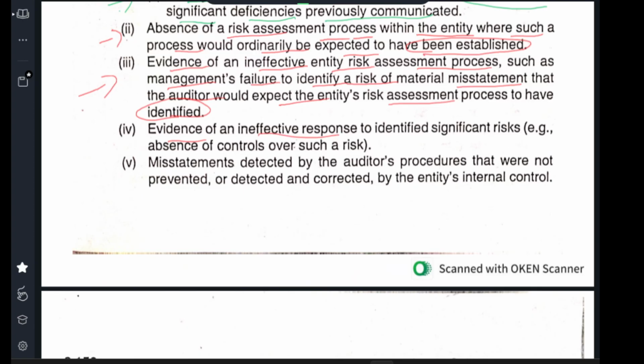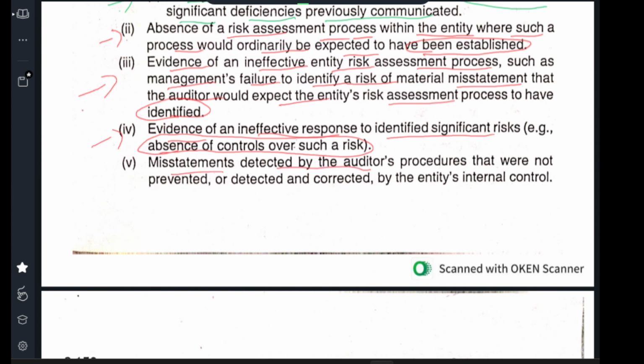Evidence of ineffective response to identified significant risks, for example absence of controls over such risks. So I have found evidence of some fraud or material misstatement and have told you, but you are not taking steps on it. There is no effective response to it. I have given it in my report, and you are not reporting back to me. For the past 5 years there has been a report that stays this way. This is the query, and you have not responded to the query. In such a way you can say it.